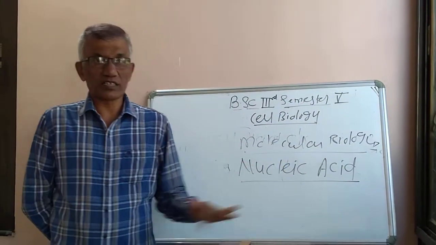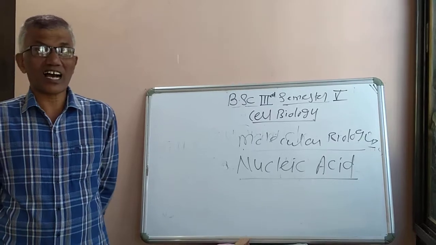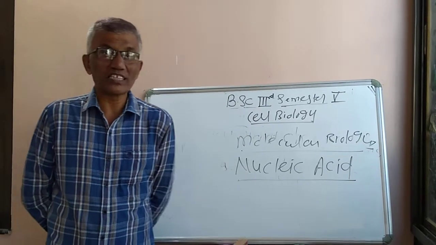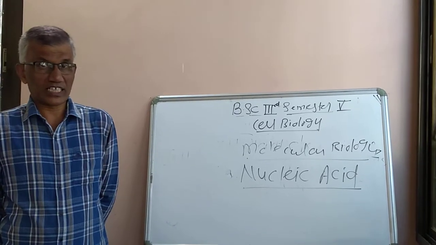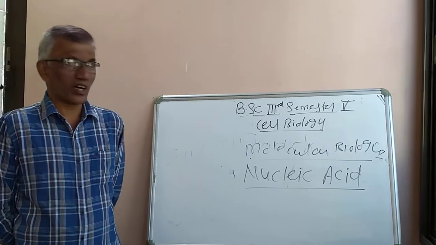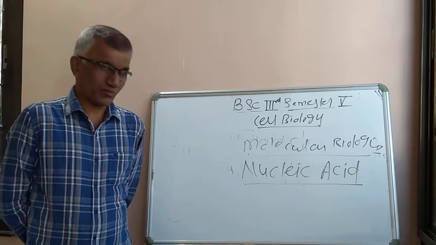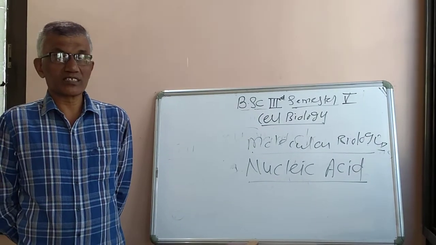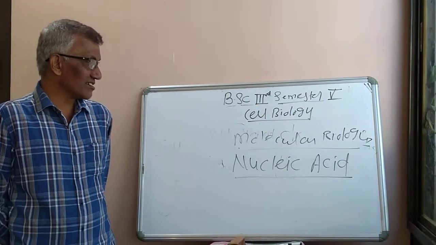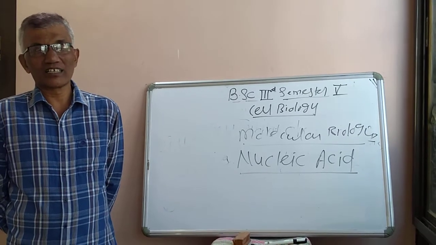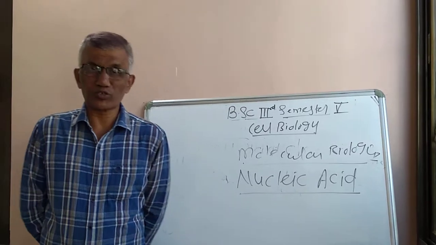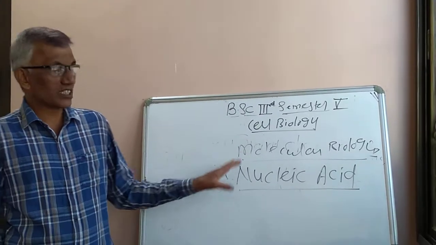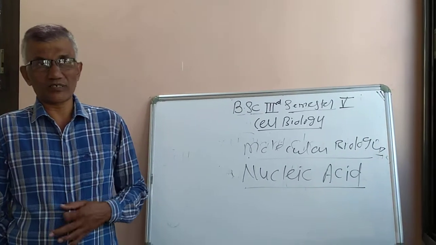Now another important aspect in this chapter is RNA. What is RNA? Why is it called RNA, ribose nucleic acid? What are the different types of RNA molecules? Where are they present? And what is the role of these RNA molecules in living cells? The mechanism of protein synthesis depends totally on DNA and RNA molecules.